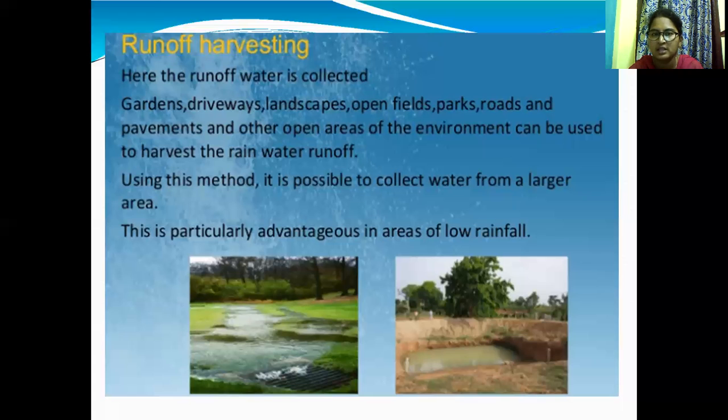So these are the different ways for rainwater harvesting, for areas where rainfall is more, so we can go for this.